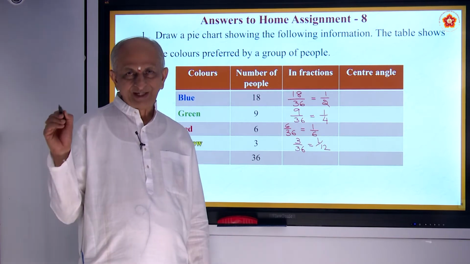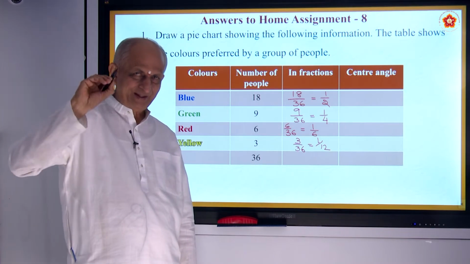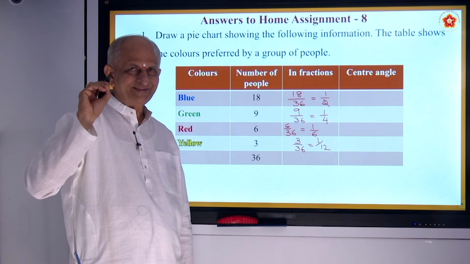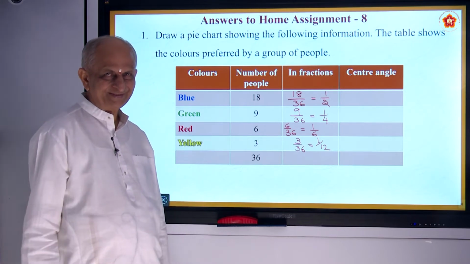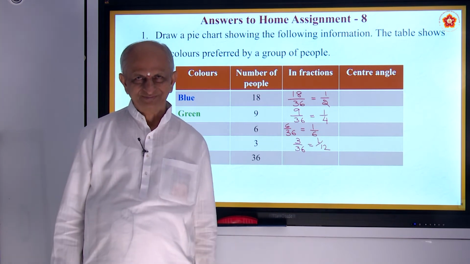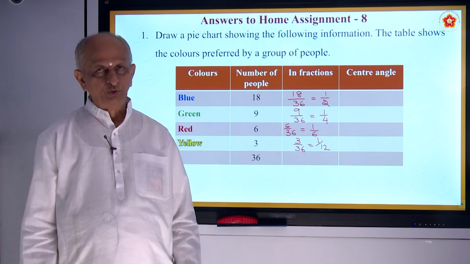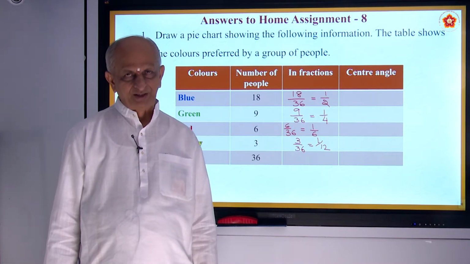How to find the central angle? The total angle at the center will be 360 degrees. To give an interesting thought: suppose in the clock the time is 3 o'clock.